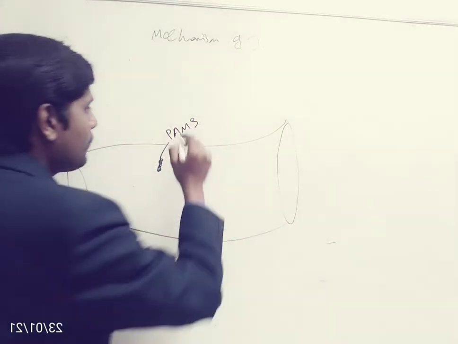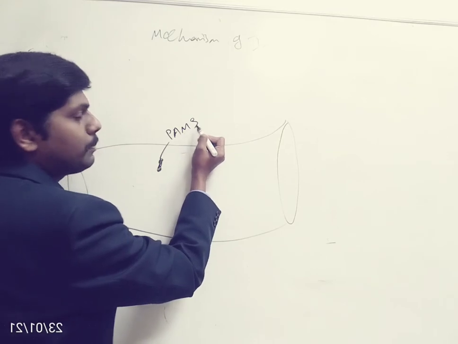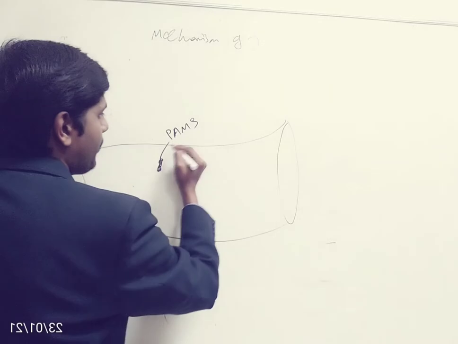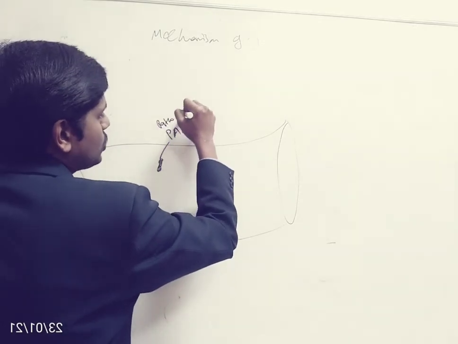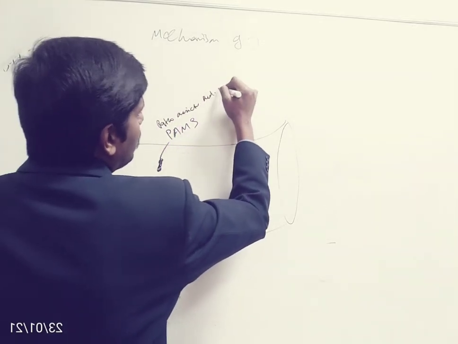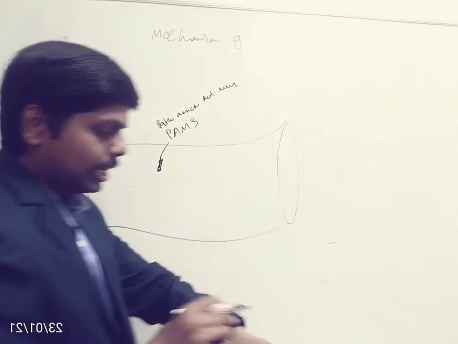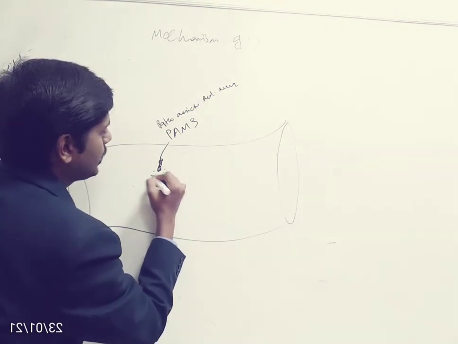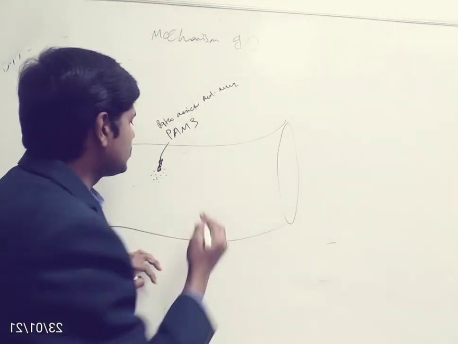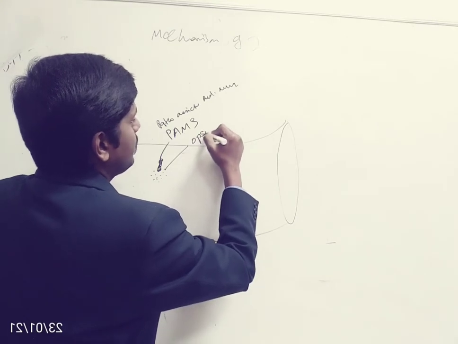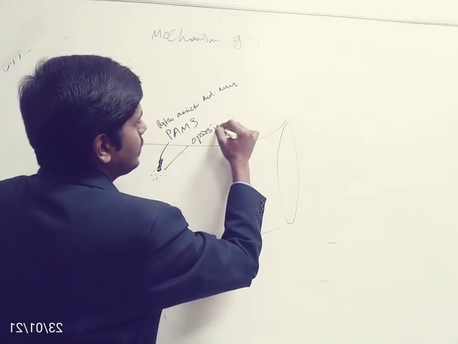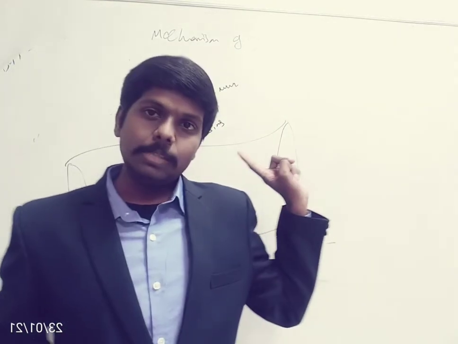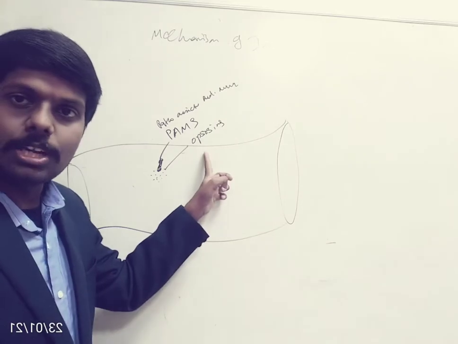PAM stands for pathogen associated molecular patterns, or substances. Now this bacteria releases some chemicals into the blood, and some of the chemicals also include opsonins. So this bacteria can release two types of chemicals: one is pathogen associated molecular patterns and the second one is opsonins.